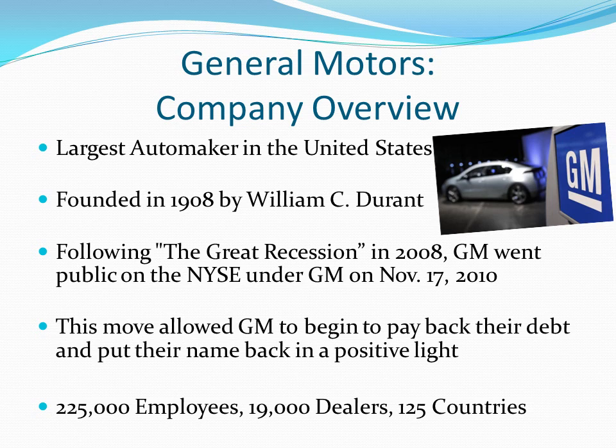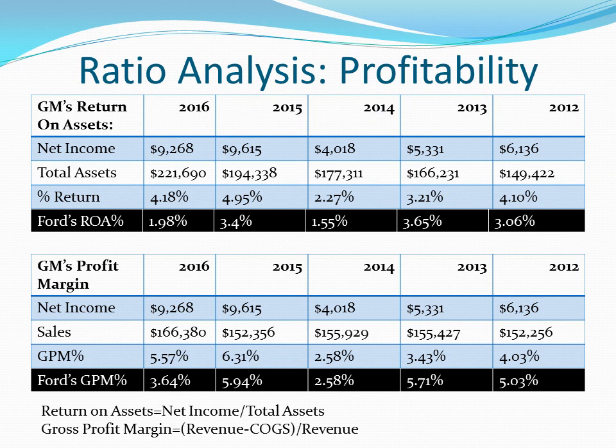The competitor that I have chosen today to compare to GM is Ford Motor Company, another leader in the automotive industry. The profitability analysis shows GM's return on assets, which shows the percentage of profit a company earns in relation to its overall resources, are significantly larger than that of Ford Motor Company's in the past 2 years. In addition, GM's profit margins were also larger than Ford's last year and were more than competitive in the years before that.